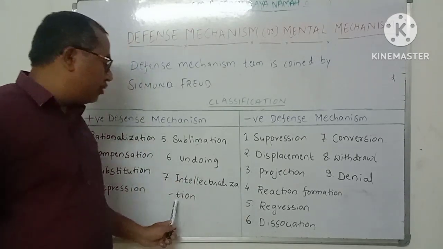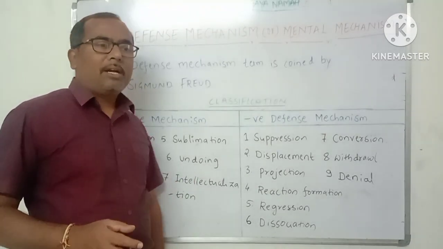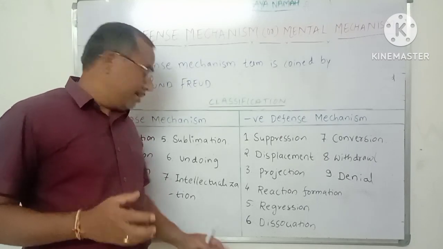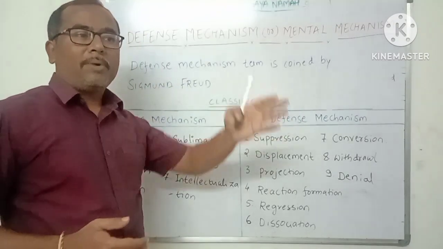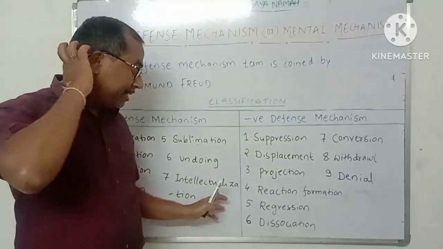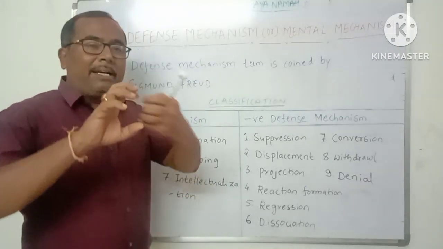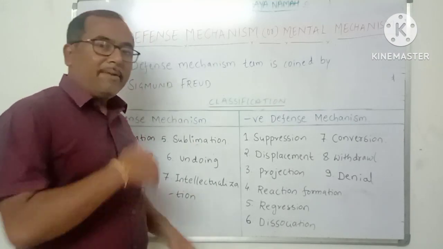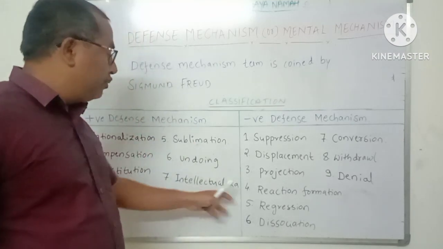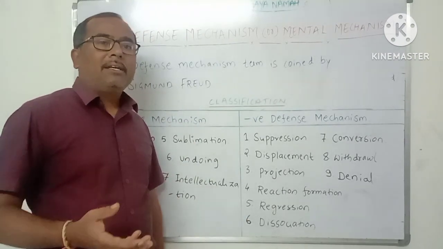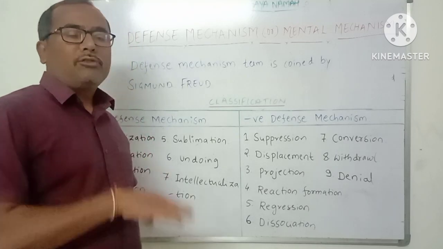Next one is intellectualization. Intellectualization means that whenever something wrong happens to a person, for example if someone met with an accident, he will completely detach from it, and he will explain it using an intellectual component and try to forget that situation.